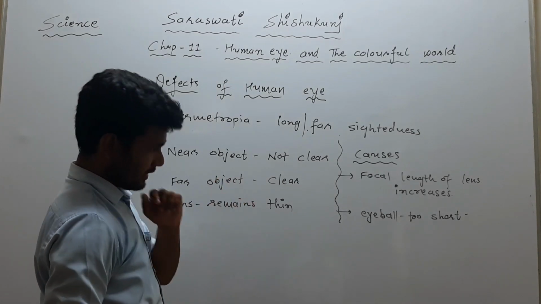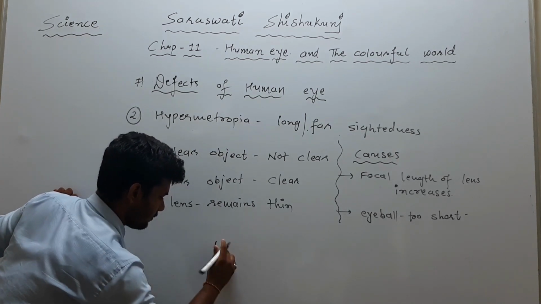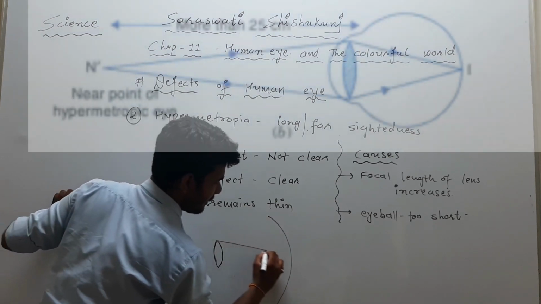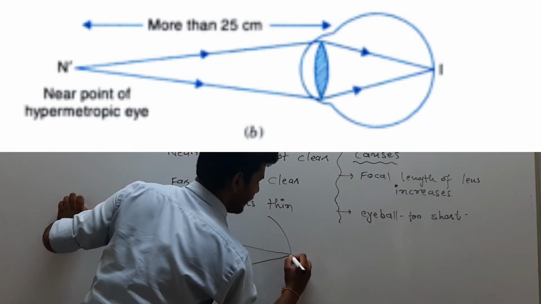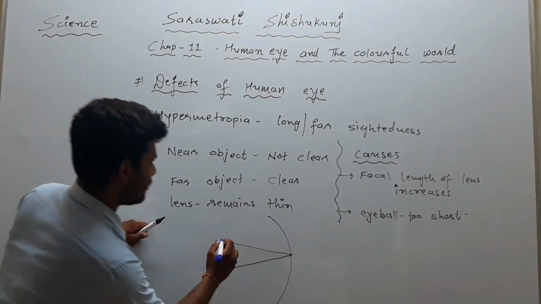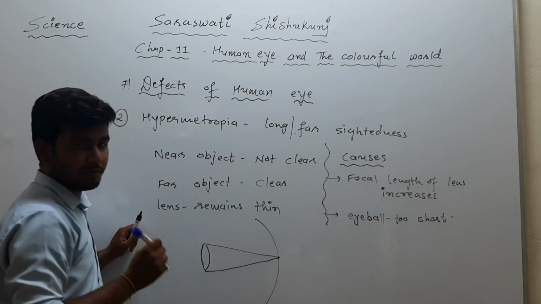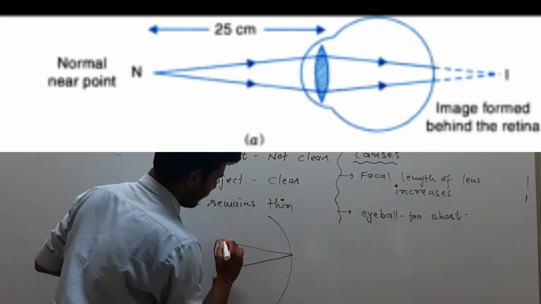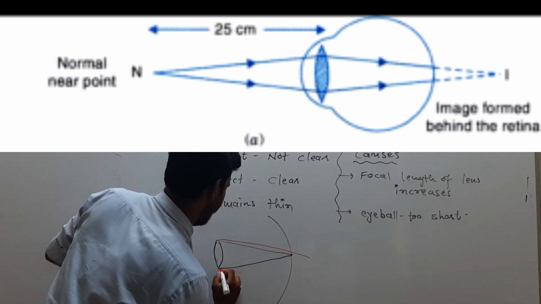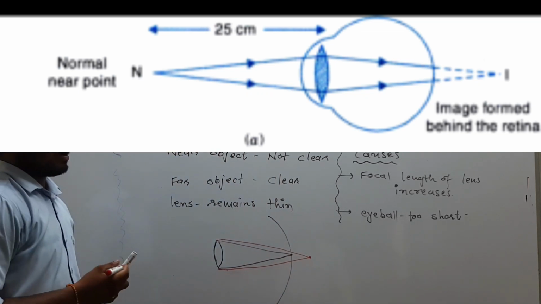Due to these causes, what will happen? In our concept, we have seen that the normal eye will have the image on the retina, but due to these two causes, this lens will remain thin, and due to that the refracted light rays from the eye lens will converge after the retina.